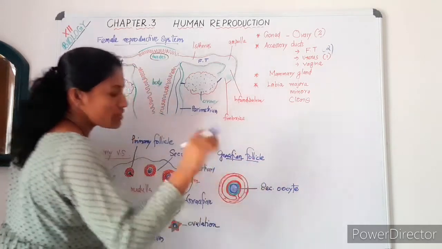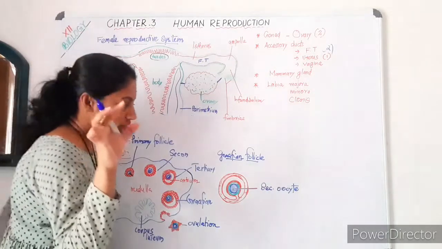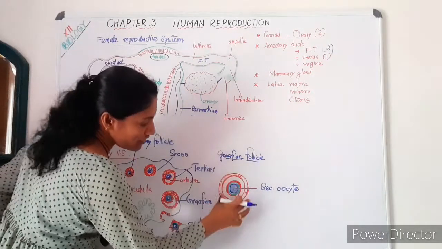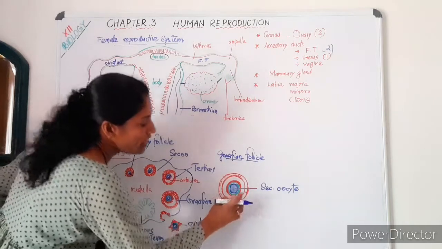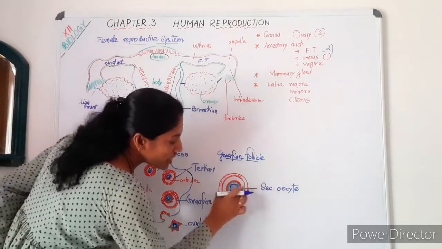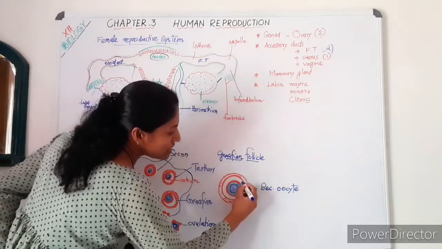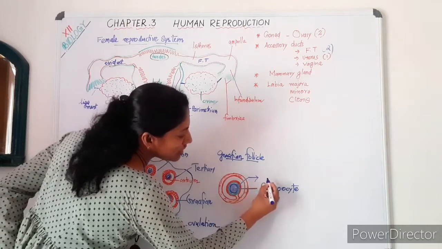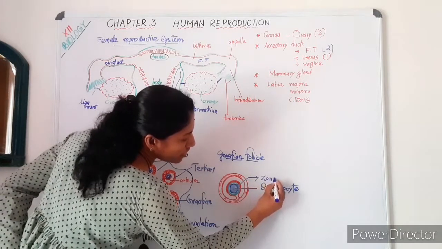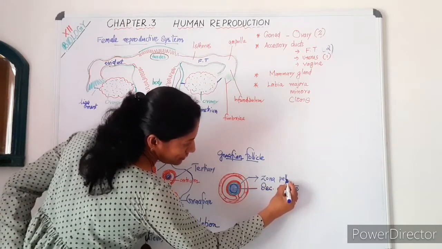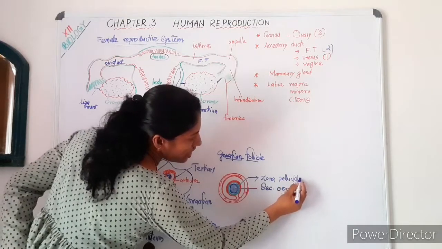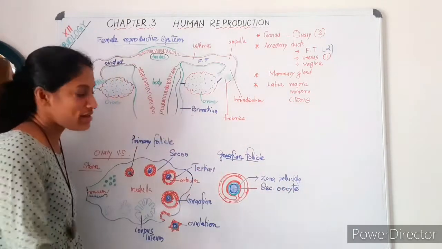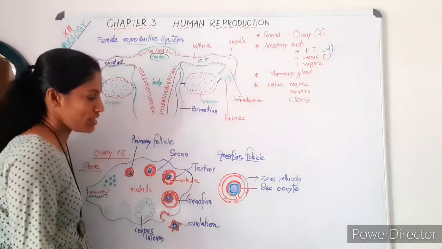We will discuss these things later. Now understand the structure. This is a Graafian follicle, a fully mature follicle. It consists of a secondary oocyte inside, and a very thick layer outside, called the zona pellucida. The protective layer outer to the secondary oocyte is called zona pellucida.